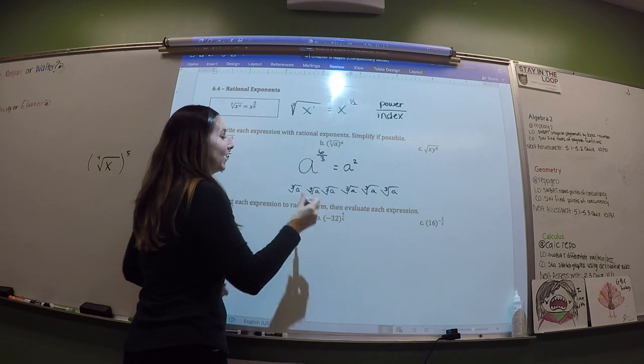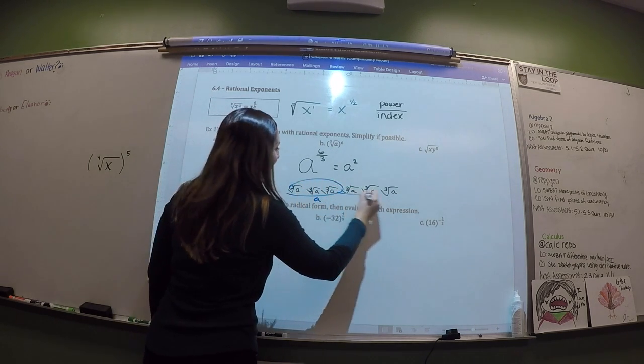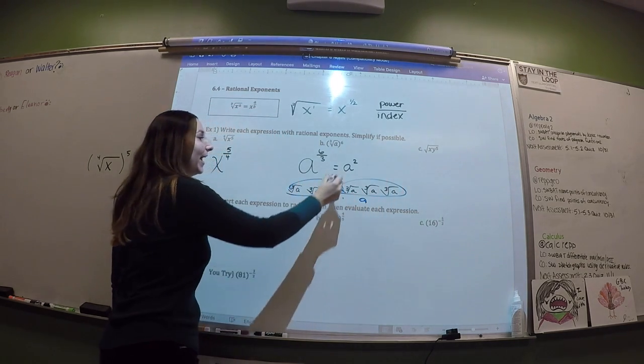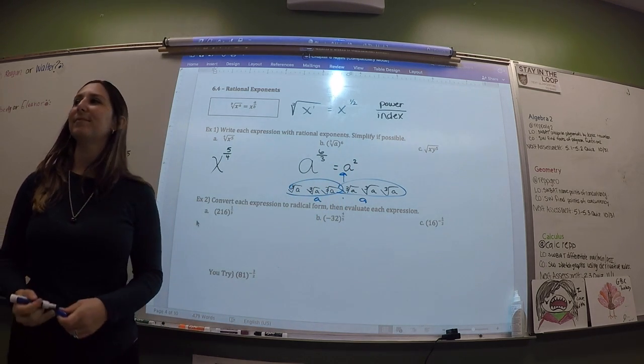It has 6 cube roots of A. If I have 3 of them, that's an A. And when I put them together, I get A squared.